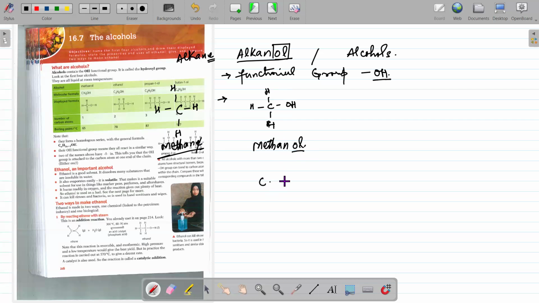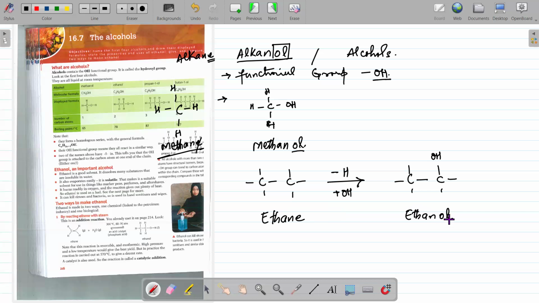Similarly, if I have this alkane CH3CH3, and the name of this alkane is ethane, and any one hydrogen is replaced, I am replacing a hydrogen and adding, or you can say substituting, this OH group on these carbon atoms at any position. So it will be ethanol. Yes, the ending E replaced by OL. So it will be ethanol.